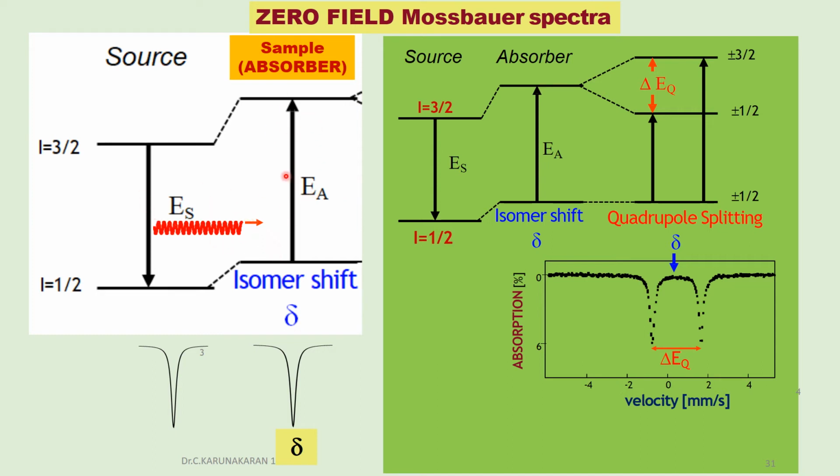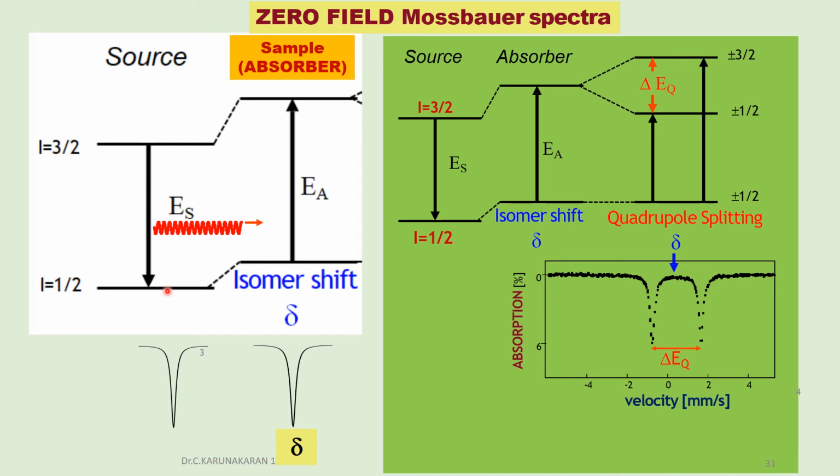If the splitting is larger, the energy gap is larger, and the energy of the gamma ray is not sufficient to match this energy gap to undergo a resonance transition. Therefore the Doppler effect is used, as we have studied. The source is moved towards the sample so that, due to the Doppler shift, the gamma ray energy is increased as it is moving towards the sample.